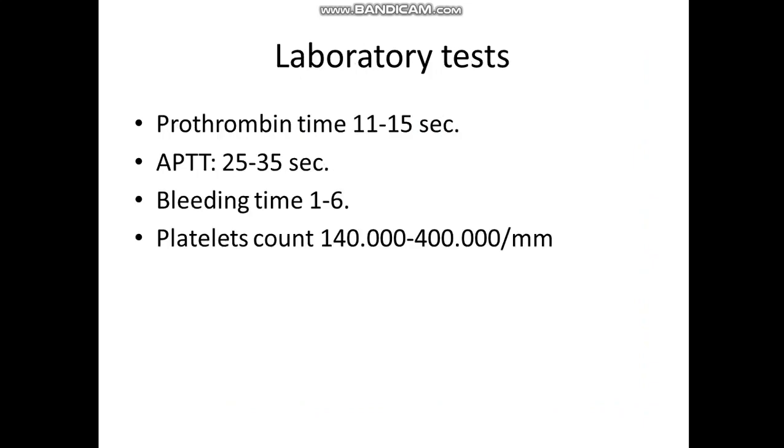The laboratory tests include prothrombin time, which measures the extrinsic pathway and the common pathway. This is derived from the coagulation factors present within blood as proteins, which can be activated by extrinsic or intrinsic factors. Extrinsic means by substances secreted from the injured tissue, for example activation of factor 7. So prothrombin time measures the extrinsic and common pathways.